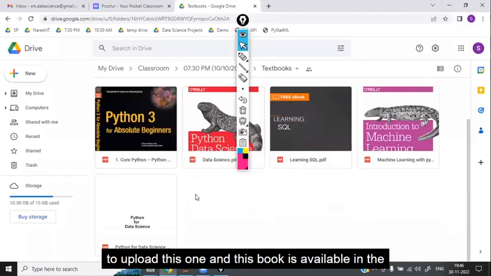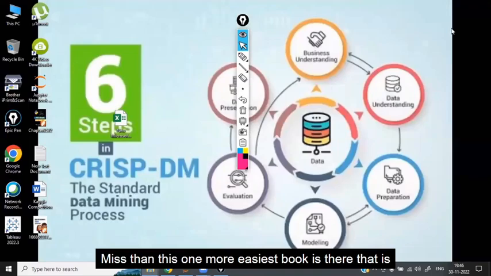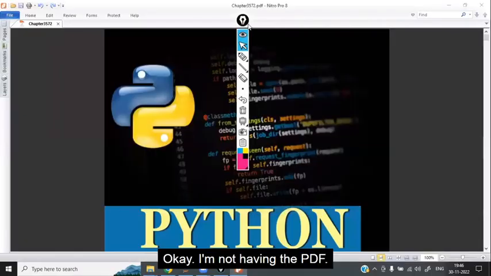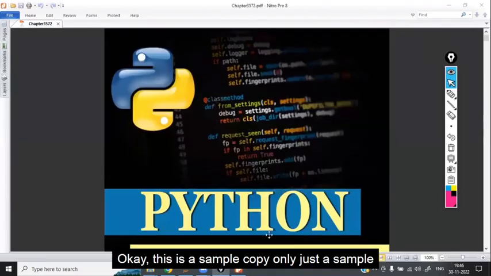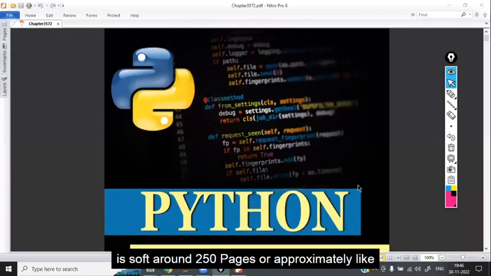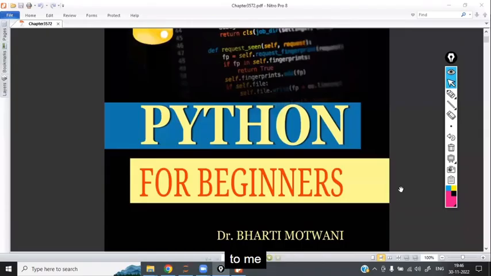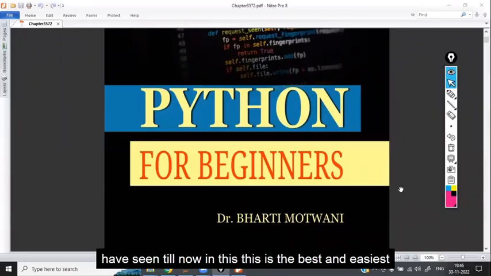This book is available as an ebook. No, sir, I want to go with the offline book, miss. Then there is one more easy book, this one. This is an offline book. I don't have the PDF. This is a sample copy only, just 30 pages, but the complete textbook is around 250 pages. I don't have the ebook with me. Of everything we have seen till now, this is the best and easiest.